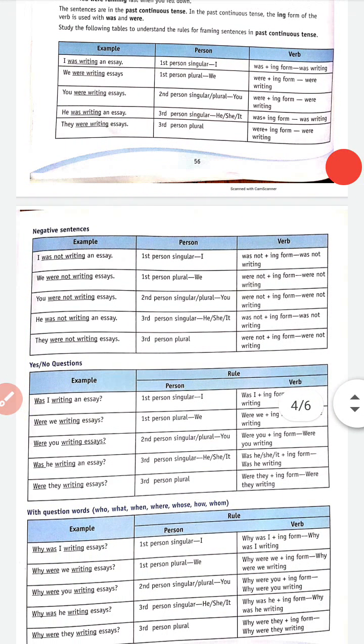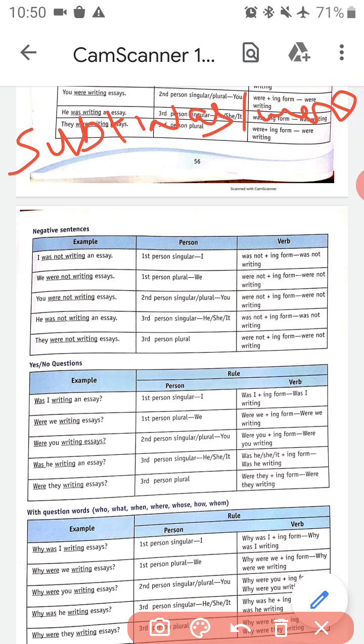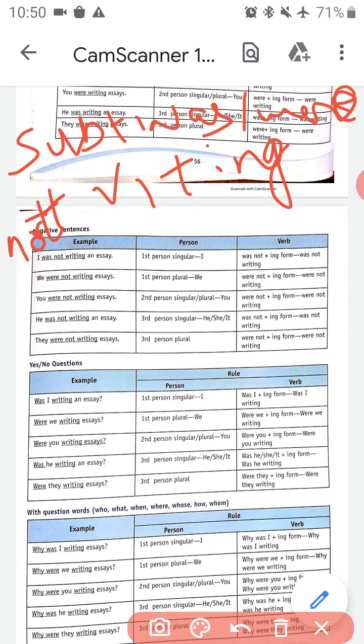Now examples of past continuous tense in negative sentences. Like we have studied the formula: subject plus was or were plus verb first form plus ing. While writing a negative sentence using the past continuous tense formula, you need not do anything. Just after was and were, you need to add a not. Just like in the present continuous tense formula, we added a not after is, am, are.